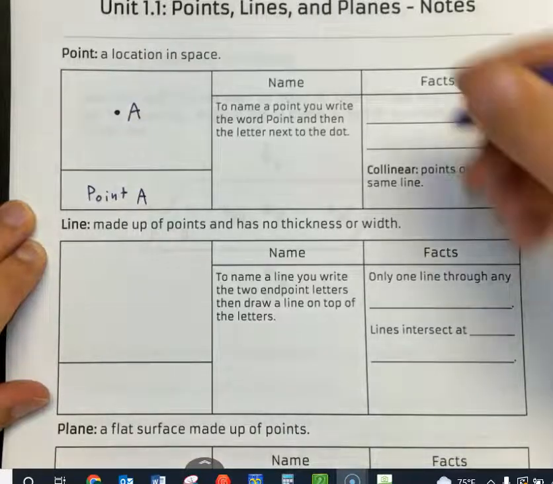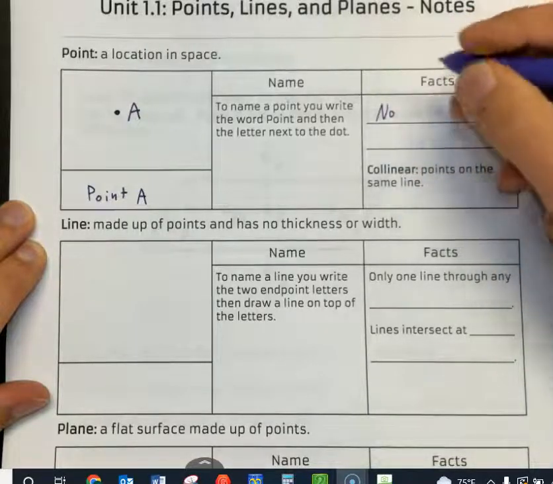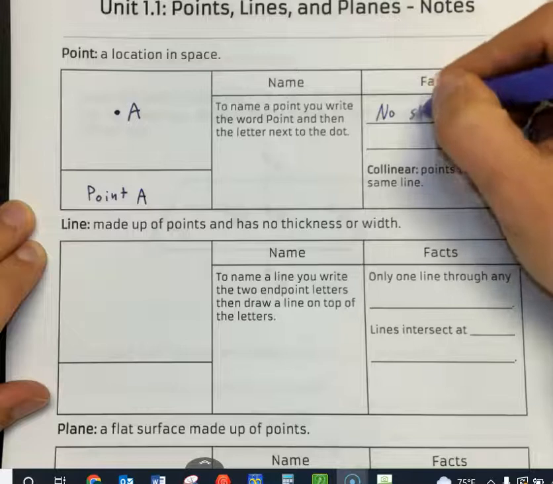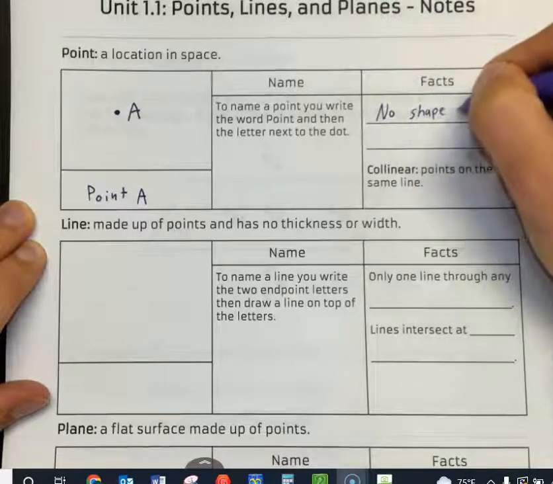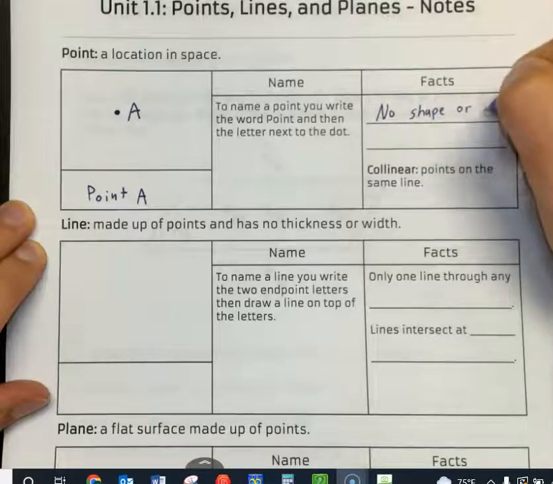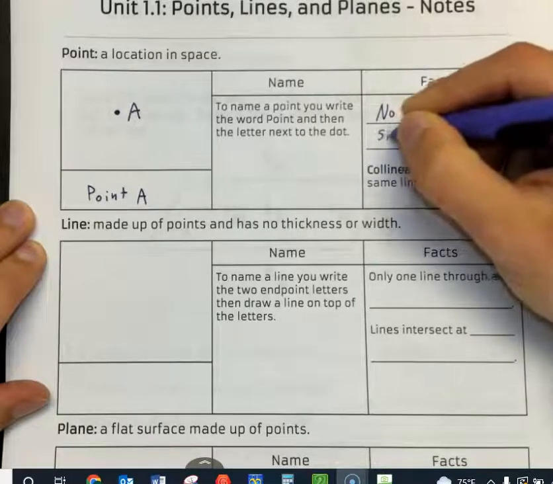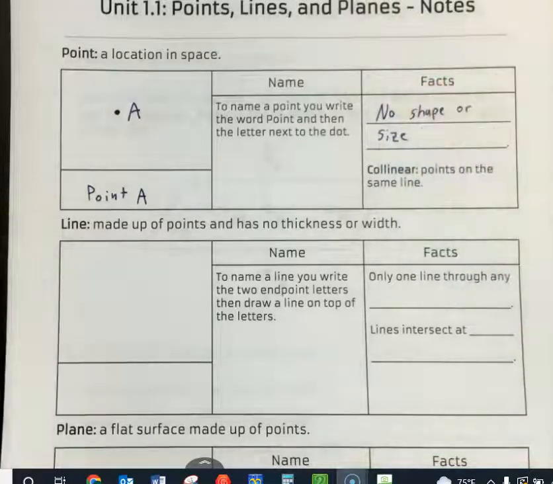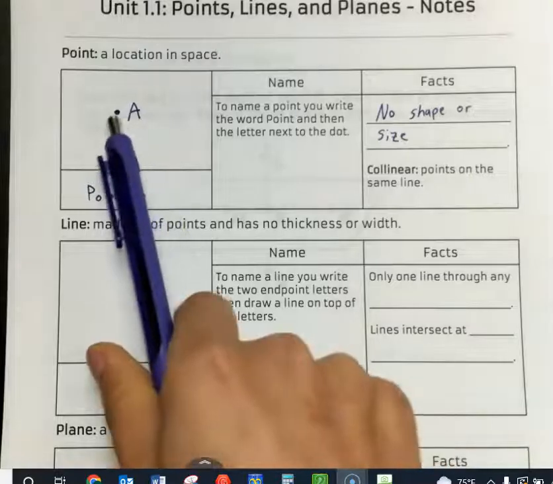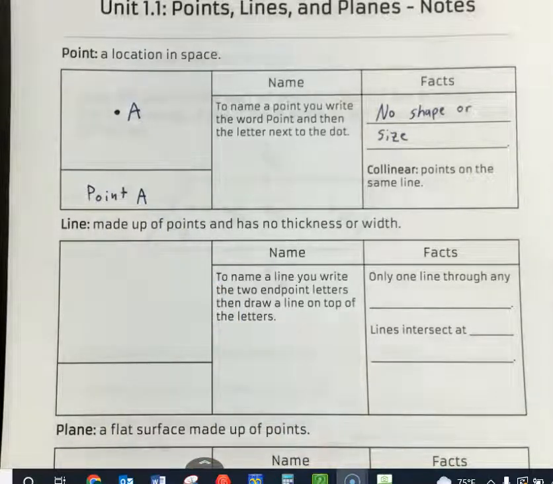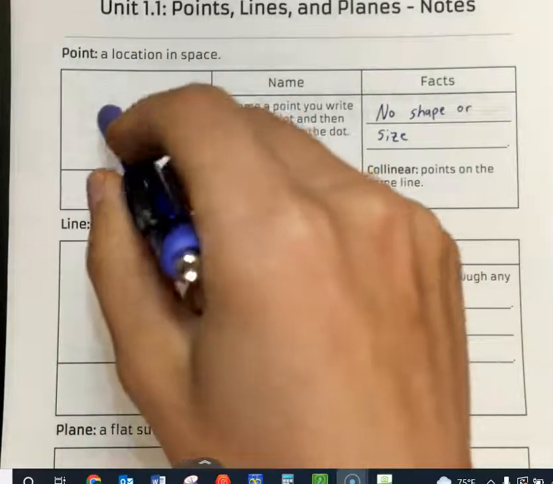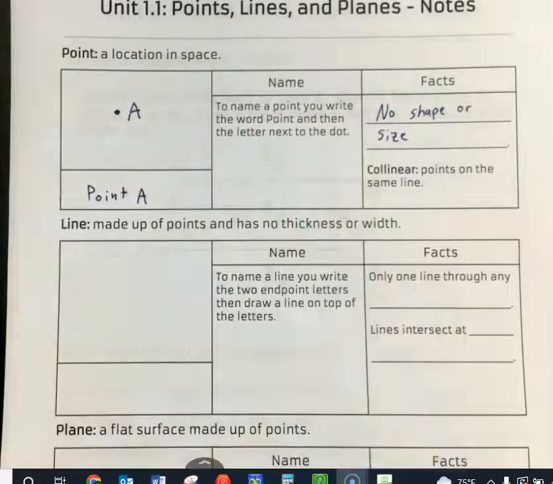Now, facts about a point. It has no shape or size. And you'll be like, wait a minute, no shape or size, I can see it, it's a dot right there. That's just how we represent a point when we signify it on a piece of paper.